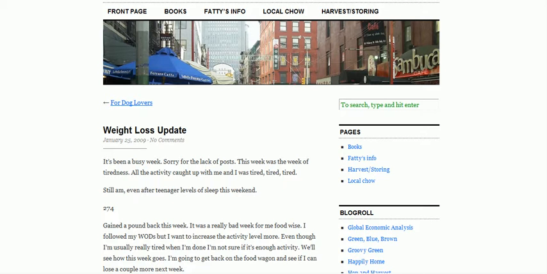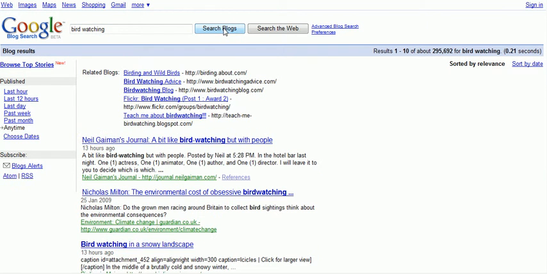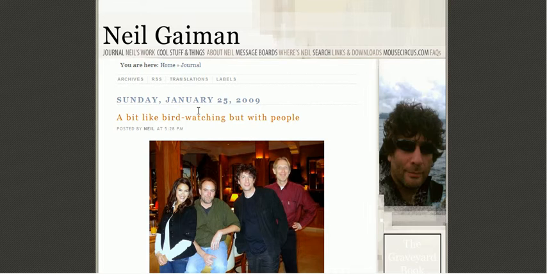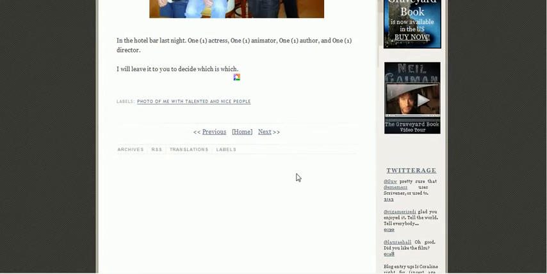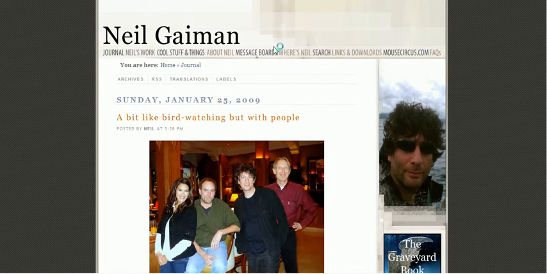But Google Blog Search is really the only spot you need to go to do this, because you'll find all sorts of blogs. Now, we could step outside into another niche, depending on whatever niche we're in, and let's say bird watching, and search blogs, and this will bring up all sorts of blogs talking about bird watching. You would look for an opportunity to make comments on those, because that is targeted and related to your keywords.